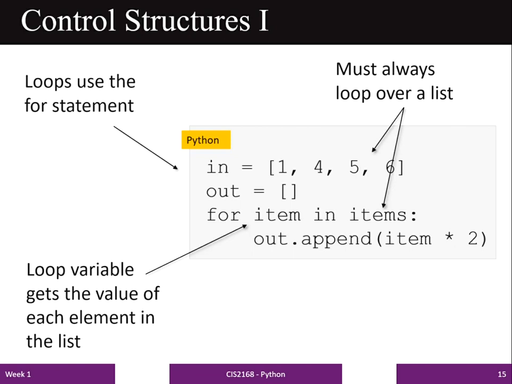In this example, item is my loop variable, and this loop will keep on running and it will produce the output item multiplied by 2. Here the items are 1, 4, 5 and 6. So 2 will be multiplied with these values, and then the loop will produce the output.